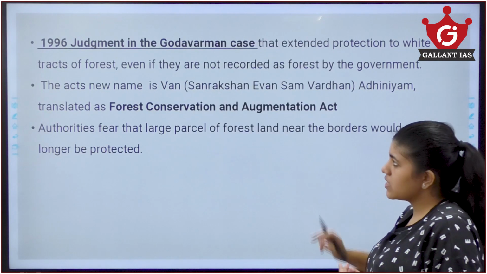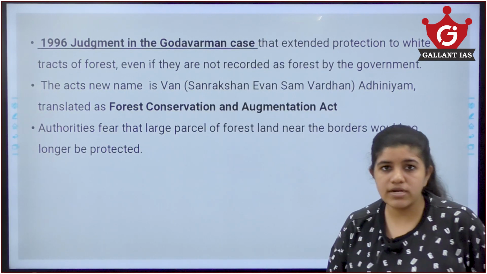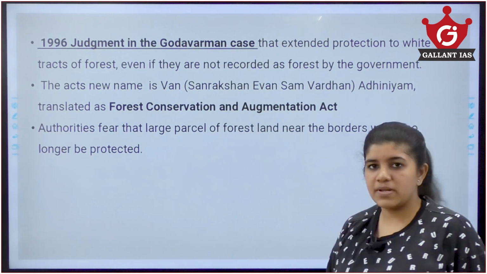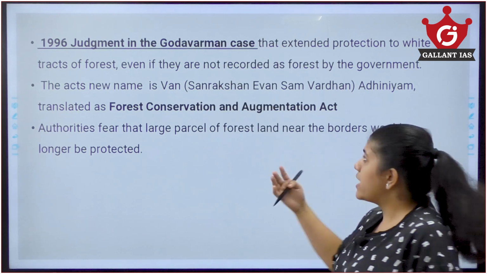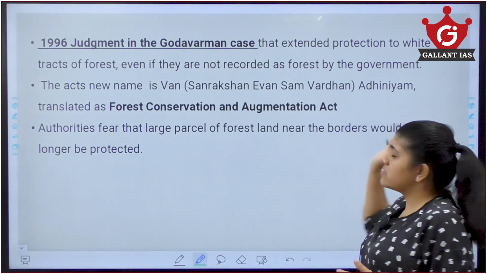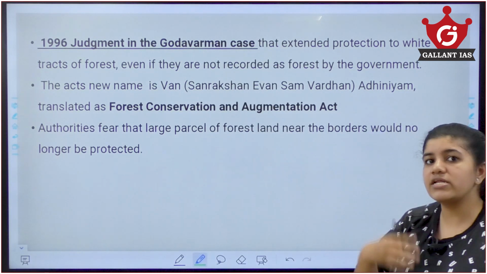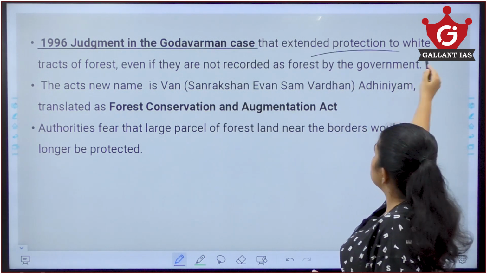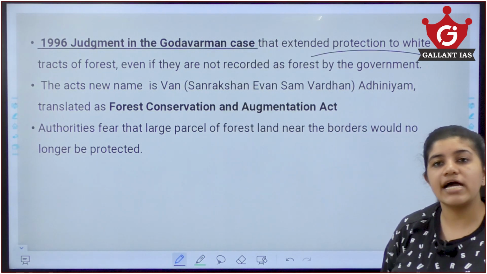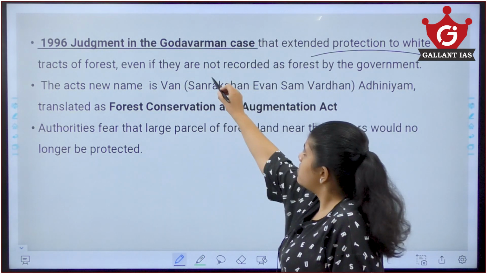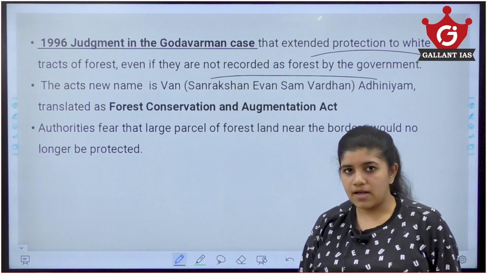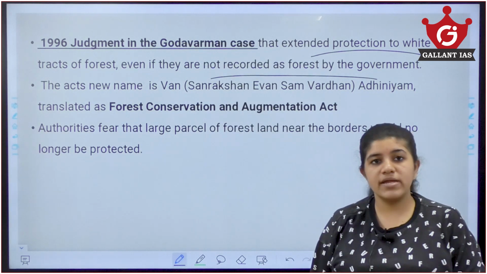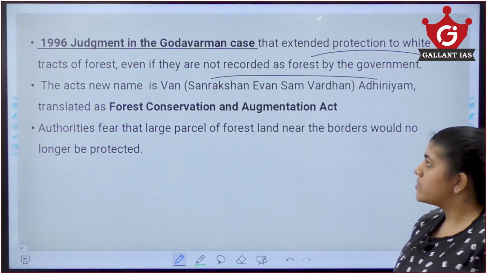In 1996, the Supreme Court gave a verdict in the Godavarman case, where they defined the scope of forest. If an area is not classified as forest by the central and state government, protection could still be extended to these unclassified forest areas, even if they are not recorded as forest by the state government. Now, if this act comes, the Supreme Court order could be nullified. So, there is some problem regarding that.